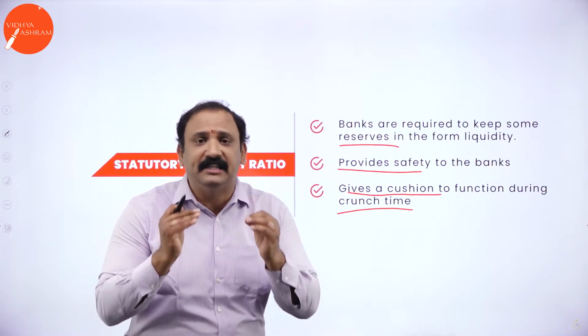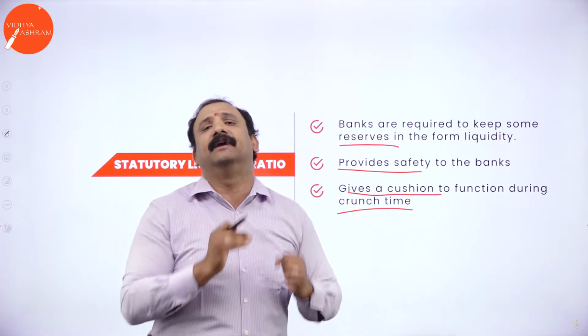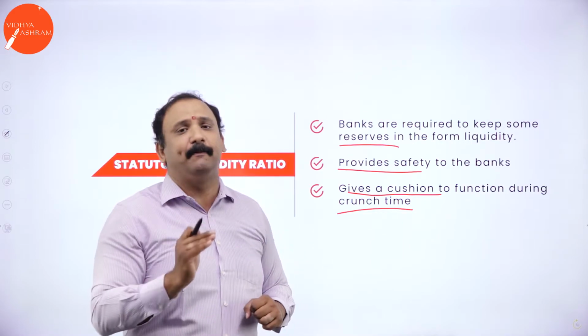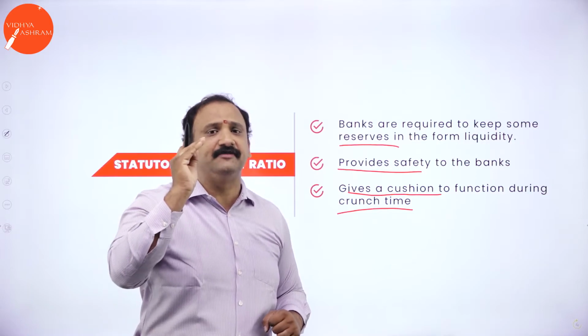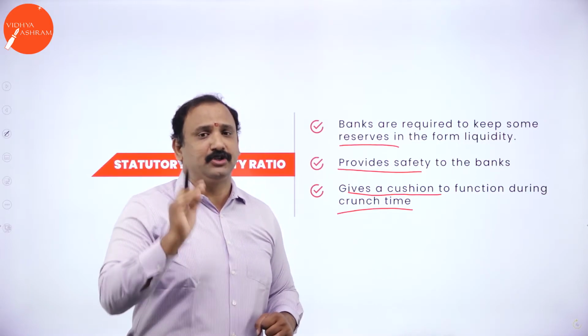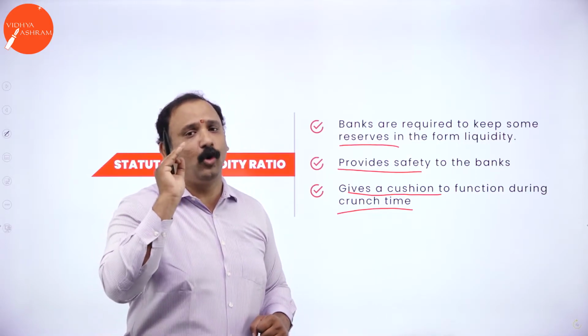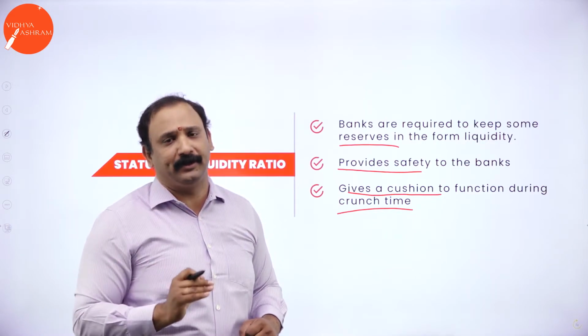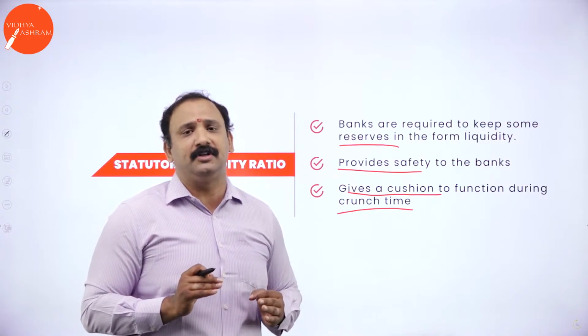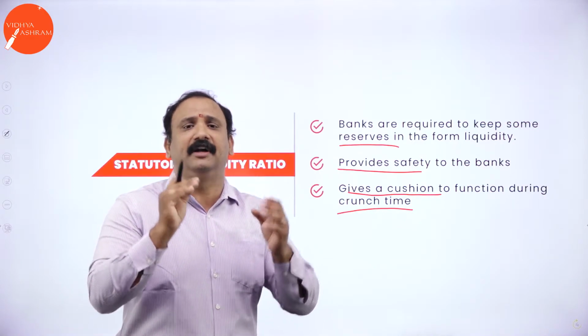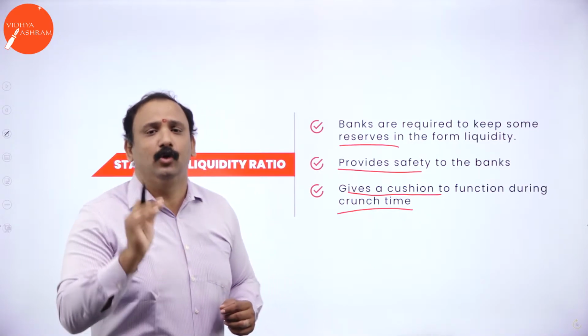That is the power of the banking system in the economy. An efficient bank will always keep liquidity and reserves as the topmost priority, so that when customers walk in, they don't go back disappointed. So the statutory liquidity ratio is a very, very important concept for banks to survive and continue business smoothly going forward.